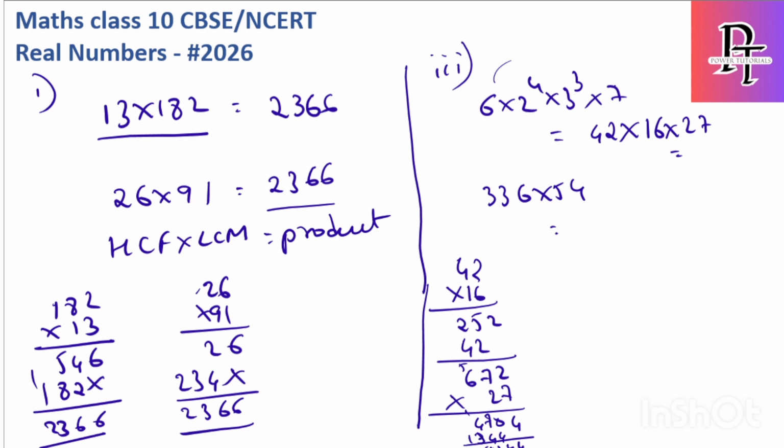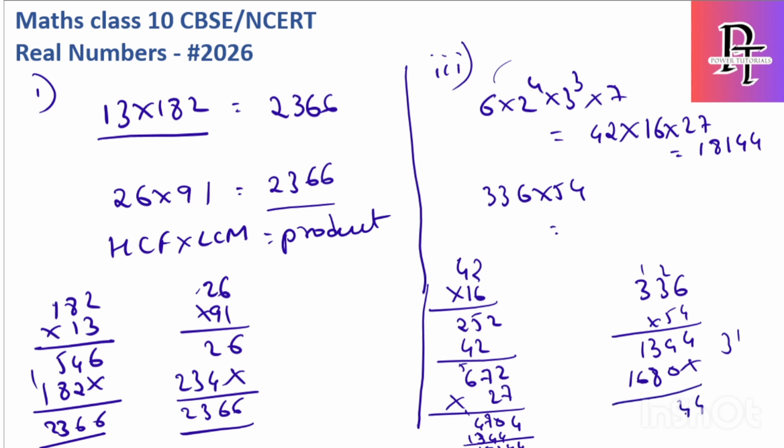Just cross checking, I got 18144. Similarly, let's cross verify for the other two. 336 into 54: 6 times 4 is 24, and so on.